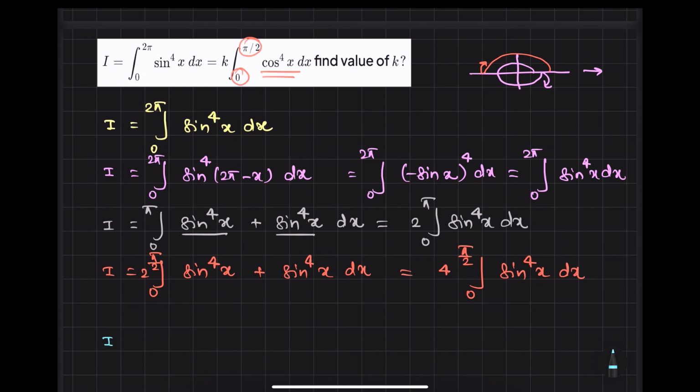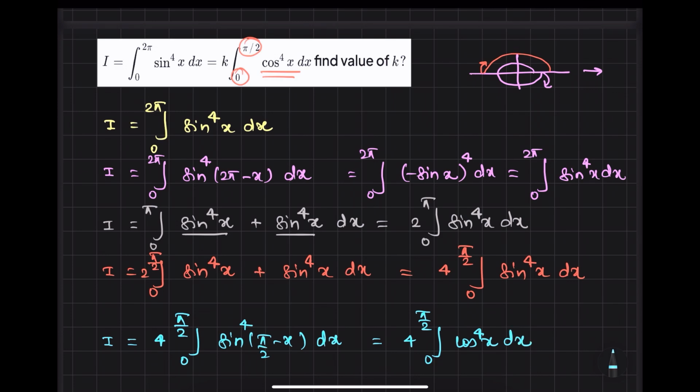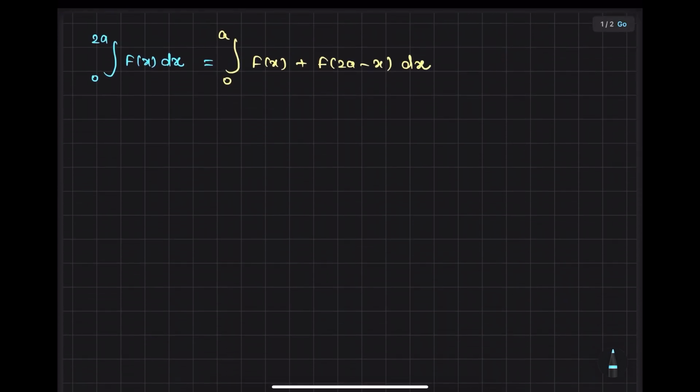So we have I equals 4 times the integration from 0 to pi by 2 of sine of (pi by 2 minus x) power 4 dx. Sine of 90 minus theta is what? Cos. So you got your things done: 0 to pi by 2 of cos power 4x dx. Done. Therefore, the required value of k is 4. I hope you got the idea of when we should apply this property, and I wish you can handle similar situations.